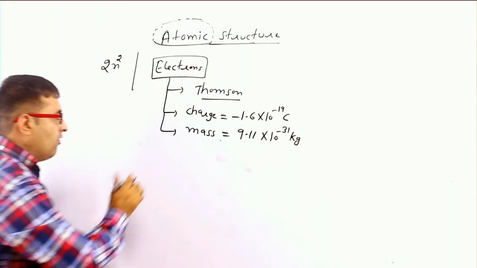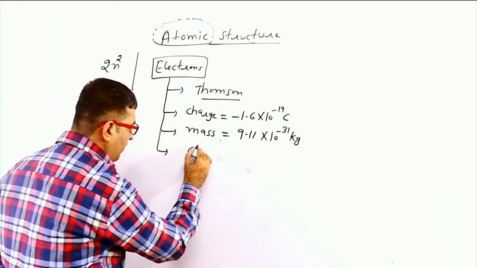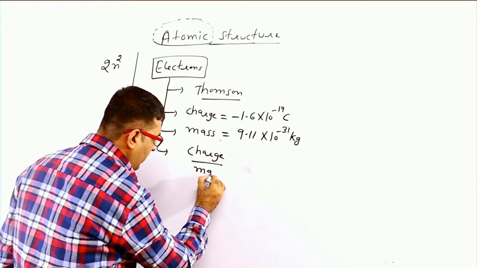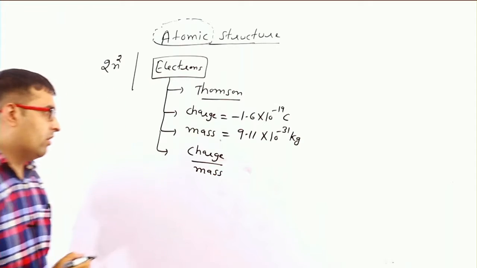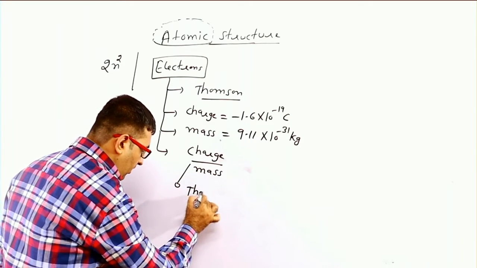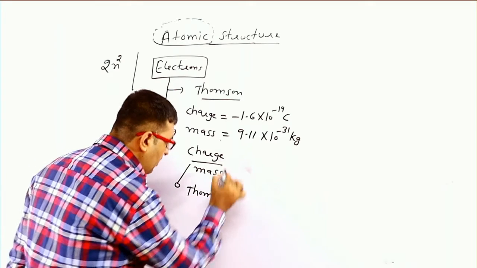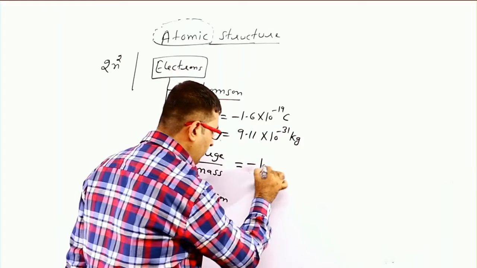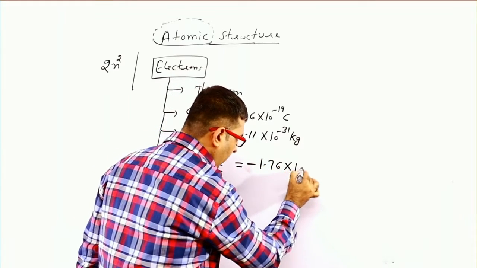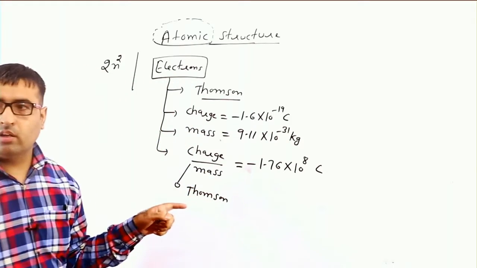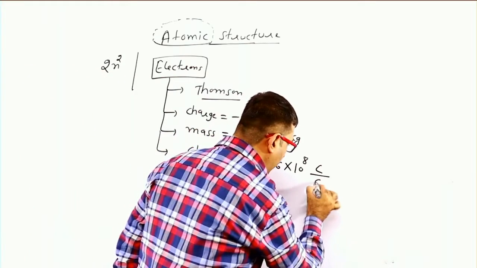Now, what is the ratio of charge to mass? The charge by mass ratio was given by J.J. Thomson, which is equal to minus 1.76 into 10 to the power 8 coulomb by gram.